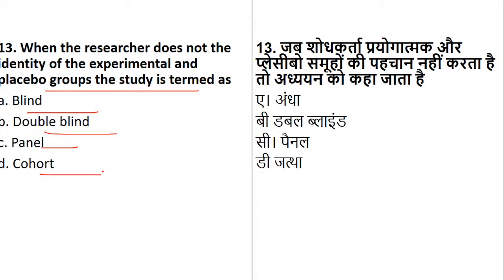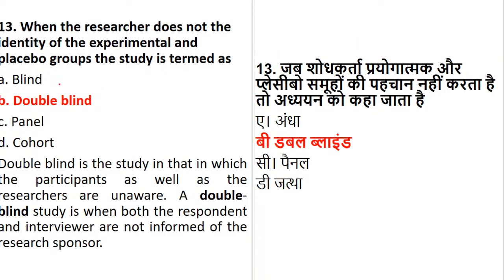Yes, question number 13, everyone. Okay, only one. It means a little bit of confusion. All different answers are coming. The researcher does not know the experimental and the placebo group, so it will be called as what? It will be called C. Does not know any group, so it is called double blind.